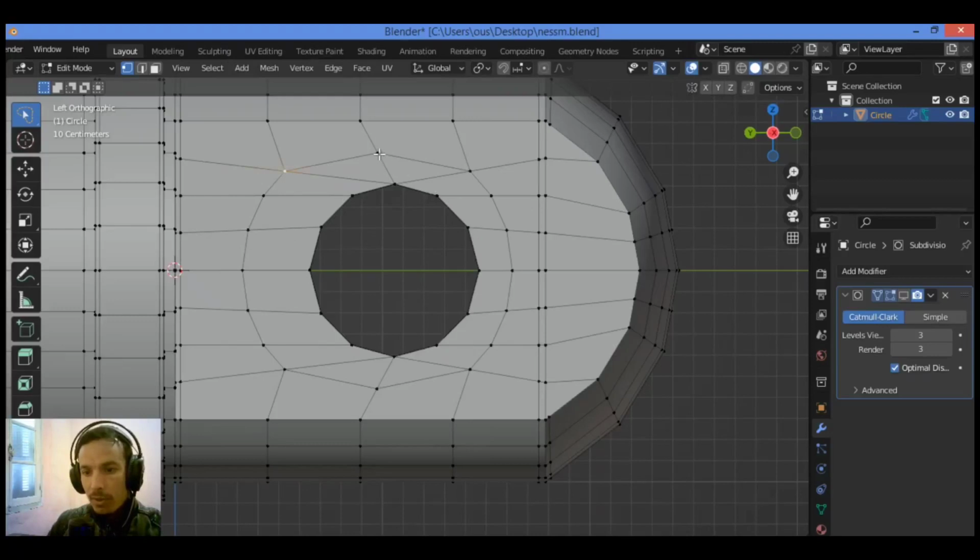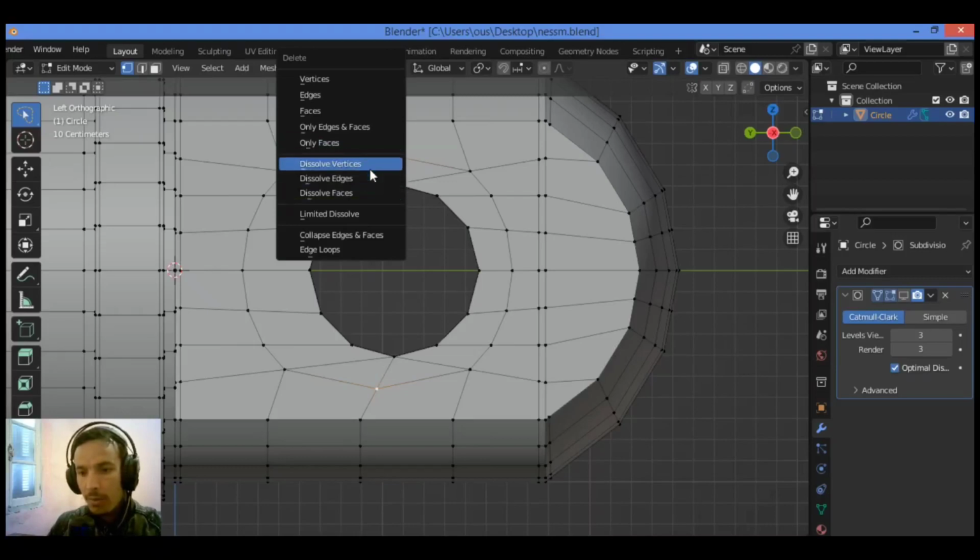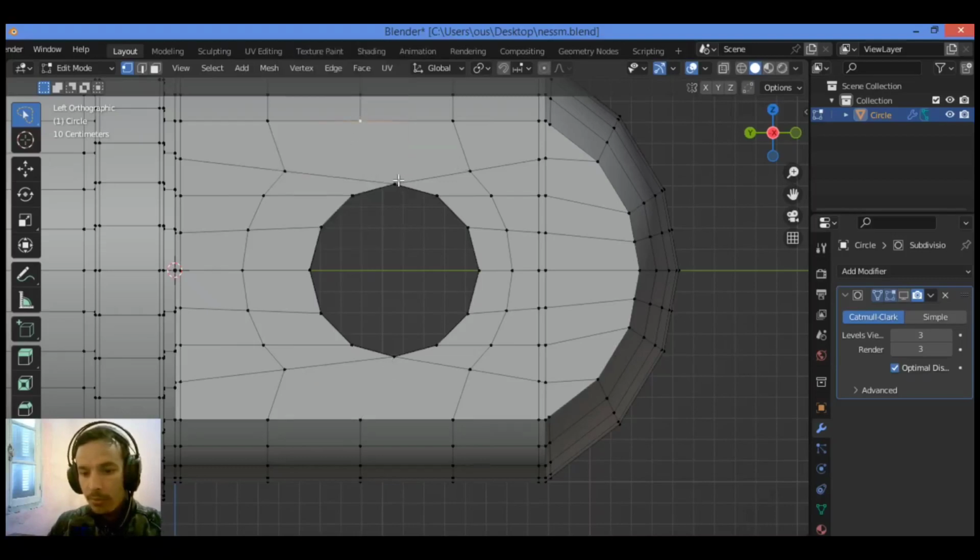So let's select, I'm going to be selecting these two vertices, so X to dissolve some vertices. I want to join these two vertices, select them, hit G to join them. Also do it for these two vertices, hit G to join them. I'm going to be selecting all these vertices, hold down Control, hold down Shift, select this vertex and go over this vertex, hold down Control, then select.